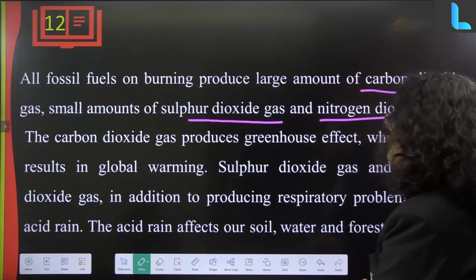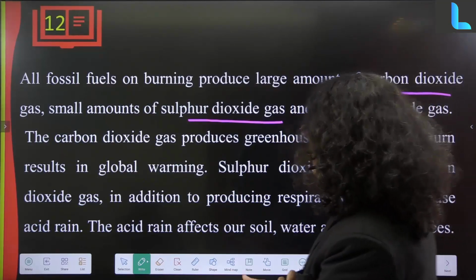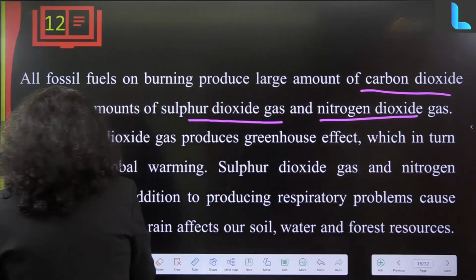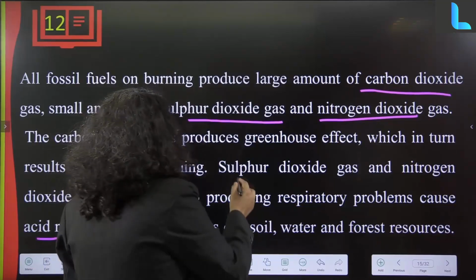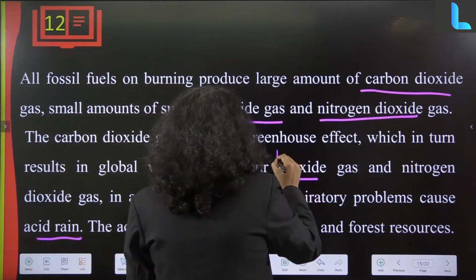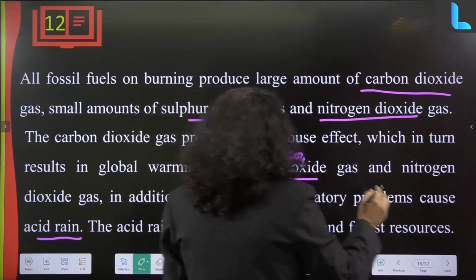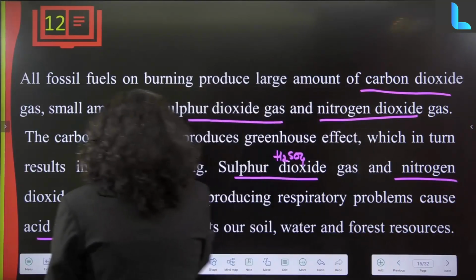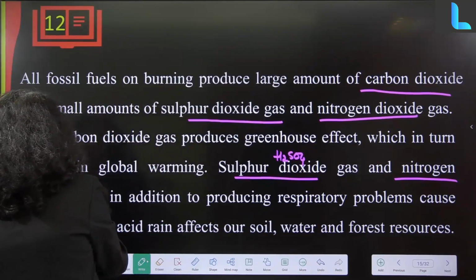Sulfur dioxide gas and nitrogen dioxide gas, in addition to producing respiratory problems, cause acid rain. How is acid rain caused? The sulfur dioxide present in air, when the rain falls, converts into sulfuric acid, and nitrogen oxide mixing with the rain gives nitrogen dioxide, which gives nitric acid.